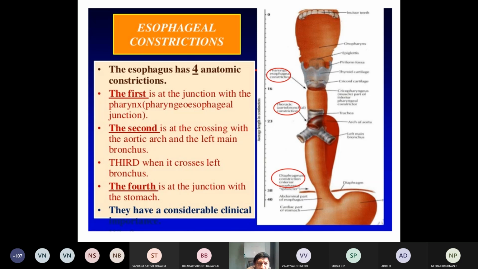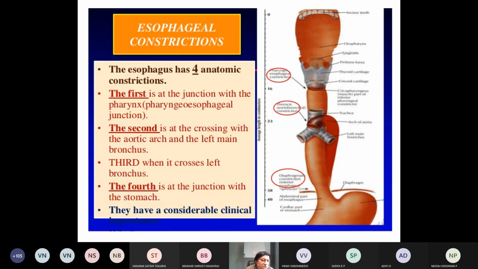You have to remember here: the introduction part, then relations of the respective regions, cervical, thoracic and abdomen, then these four constrictions, blood supply, venous supply. As per the applied aspect, I told reflux esophagitis and achalasia cardia, where there will be a disturbance, a failure in the relaxation of the lower sphincter.